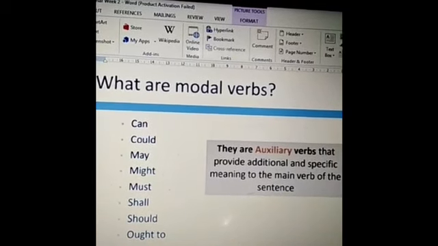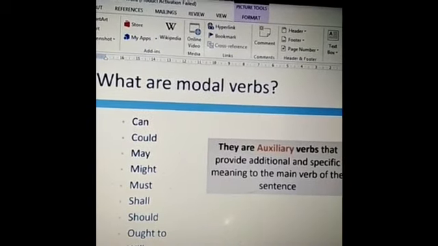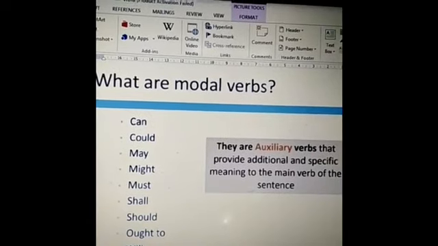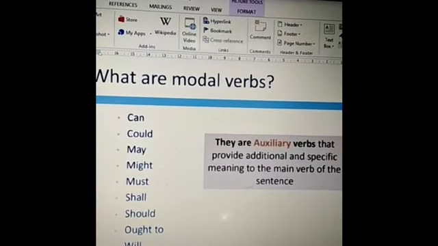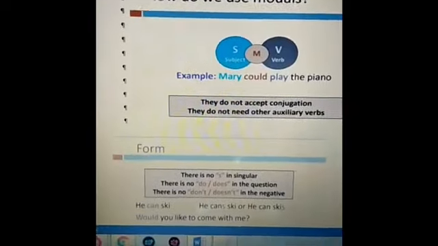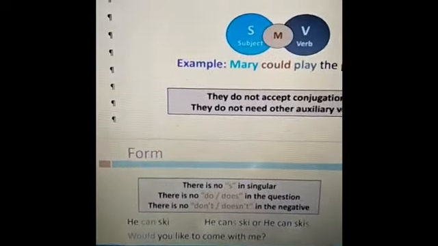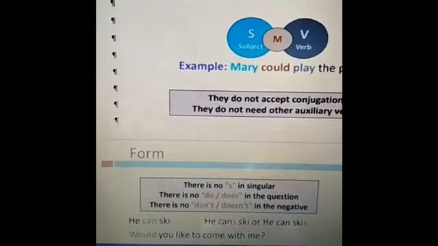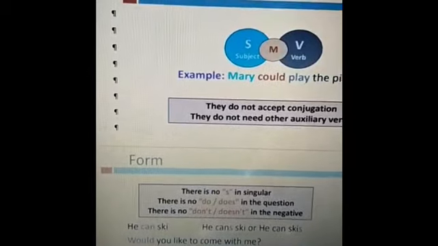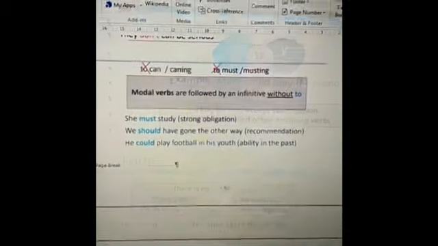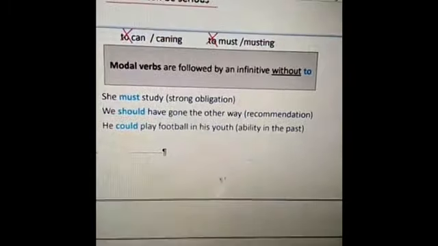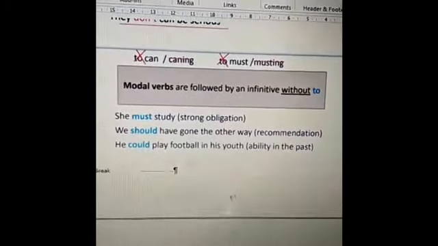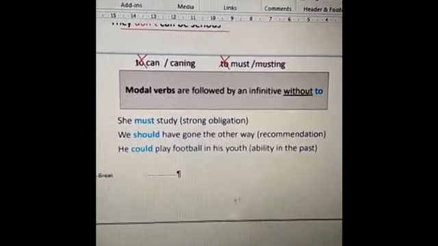They cannot stand alone. They need another verb to follow them to acquire meaning, to make sense. They cannot be followed by a singular s. There is no do or does, don't or doesn't with them. They are followed by what we call the bare infinitive or base form, that means the verb without to.